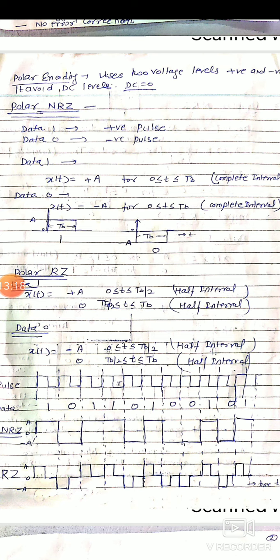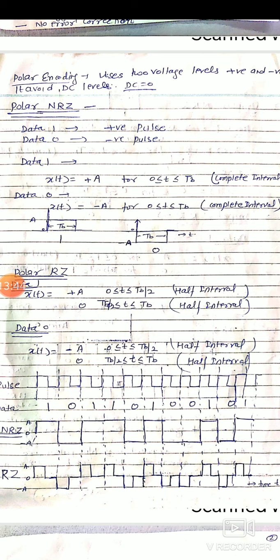Next, data 0 will be represented by a negative pulse of amplitude A for the first half cycle and 0 for the next half cycle. For half the interval we represent the data by a positive or negative pulse, and for half the duration we represent it by a 0 pulse. This one is your polar non-return to 0 and polar return to 0.